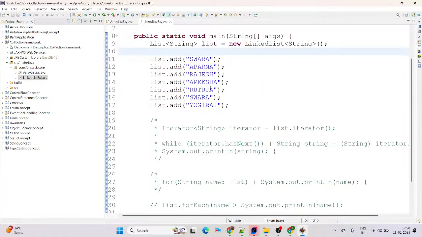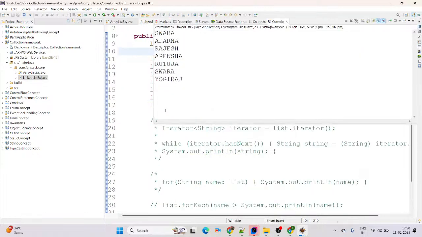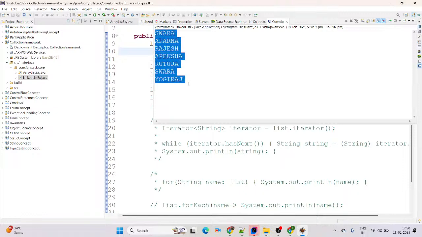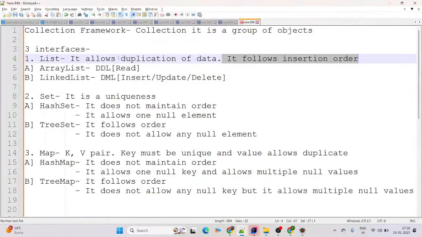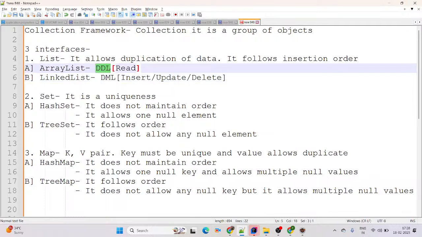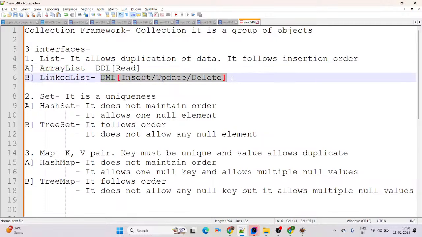Now again, we run as Java application. It will give us the same output, like it follows the insertion order and it allows the duplication of data. The main difference between ArrayList and LinkedList: ArrayList follows DDL, LinkedList follows DML. DDL means data definition language, DML means data manipulation language. ArrayList is more suitable for read operations. Once we start working on a project, whenever you want to fetch the data, retrieving the data, meaning reading the data, we'll go ahead with ArrayList. And if you want to do manipulations like insert, update, delete, then we'll prefer to use LinkedList.